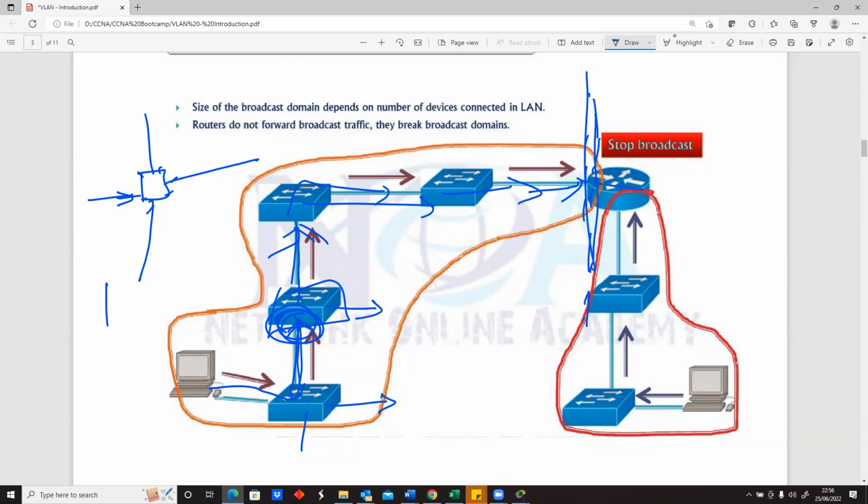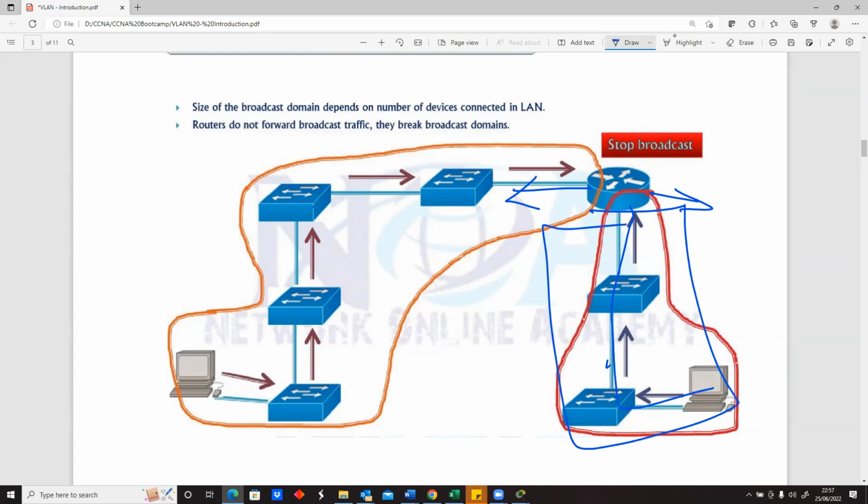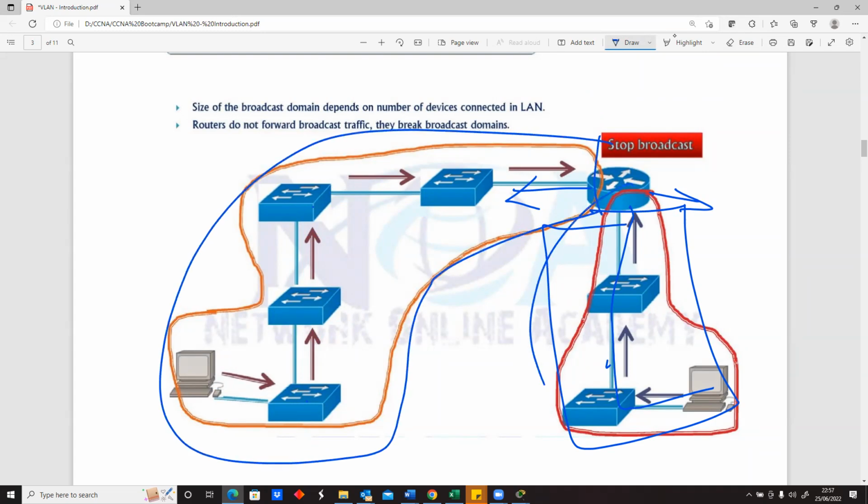So basically, a switch has one broadcast domain, meaning that when you send one broadcast message, it will be sent to all the ports on the switch, meaning all the ports on the switch are by default connected to the same broadcast. But for a router, every port on a router belongs to a different broadcast because each port is connected to a different network. This port on the router is connected to a different network. So if this guy sends a broadcast message, it will get to this point and that's it, because the router doesn't allow it to pass through its interface. And so these people will also be in a different broadcast. These people will also be in a different broadcast.